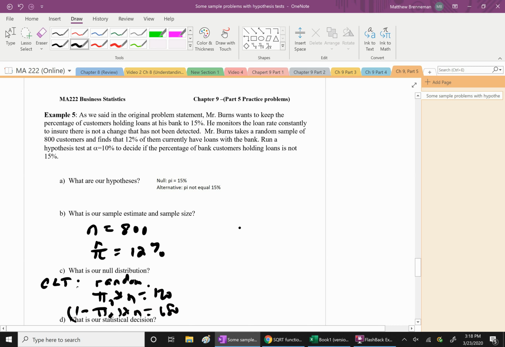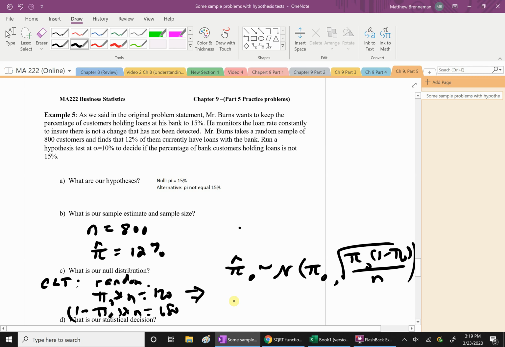Is it too large? Again, we're going to assume that the bank has at least 8,000 customers, so our sample size doesn't exceed 10% of the population. So now the central limit theorem is satisfied. We know that the pi hats that we would obtain if the null hypothesis is true have a normal distribution. They're centered at pi naught, and the standard deviation is the square root of pi naught times 1 minus pi naught divided by n.